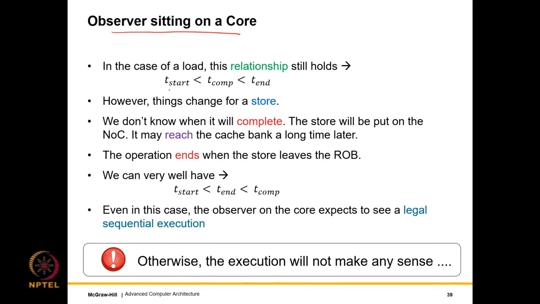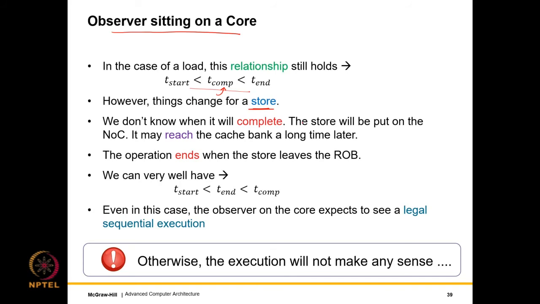So even in the case of a load, what will happen is, we can say the start time is, let's say, when the load comes into the pipeline. The end time is when the load commits. So in the middle, the load has to return with its value. So this relationship will still hold. But things do change for a store. We really don't know when it will complete. So complete in this case means that it will write its value such that all the other cores can see.